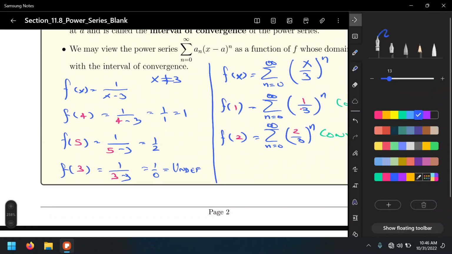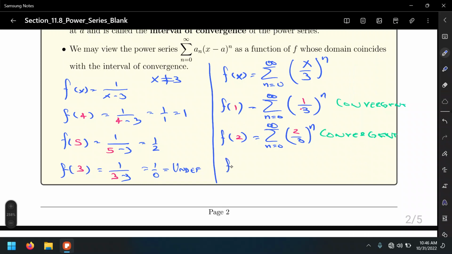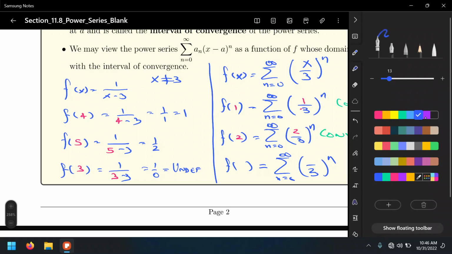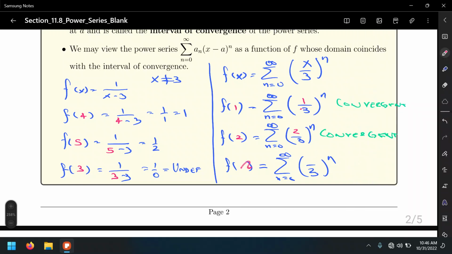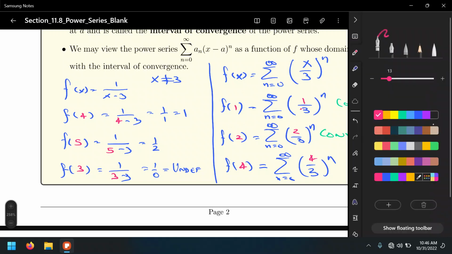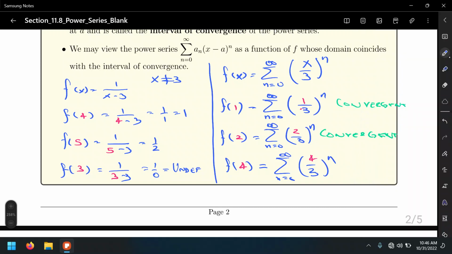However, what if I evaluate this function f of x at, let's say, 4? What's the output this time? It's a divergent geometric series, right?